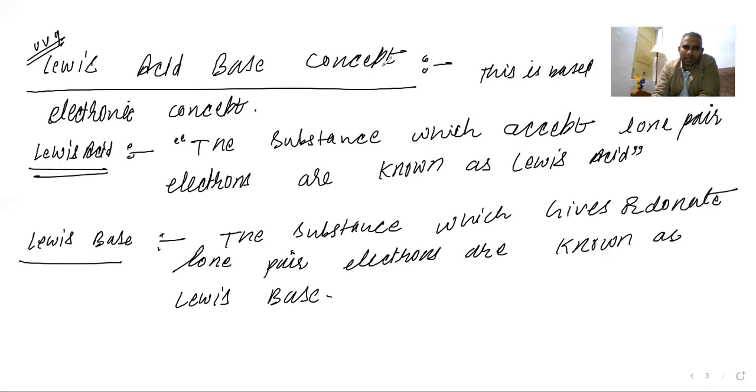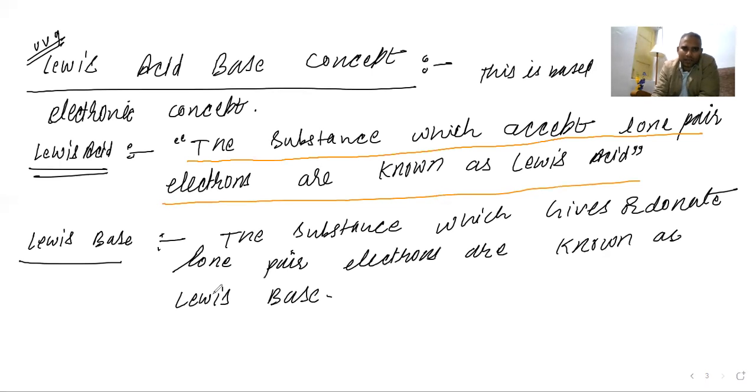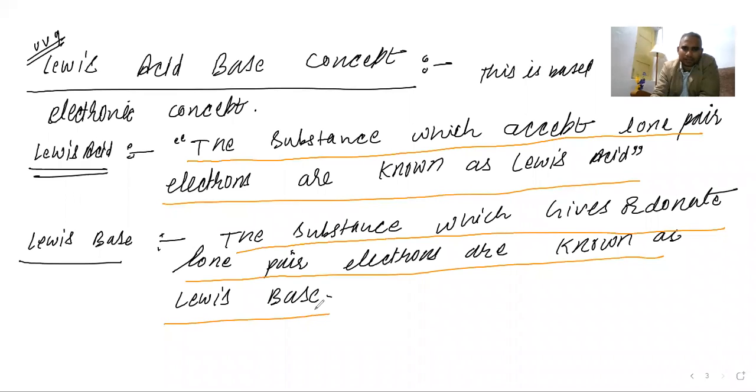What Lewis is saying is that the substance which accepts lone pair electrons is known as a Lewis acid, and the substance which gives or donates lone pair electrons is known as a Lewis base. Got it? Now let us try to understand the example.